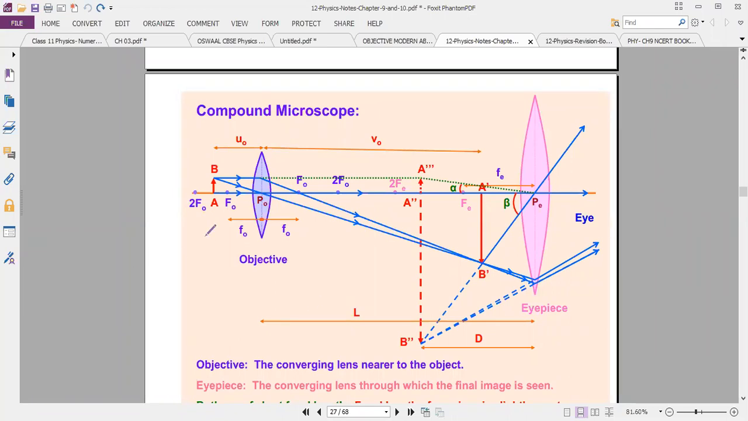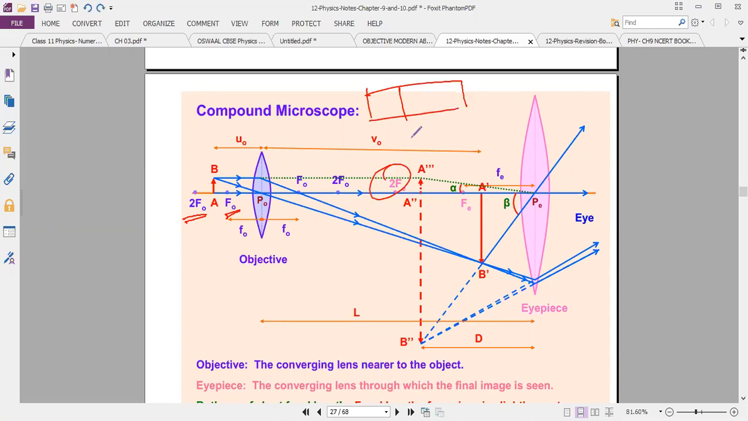Listen, we know that between F and 2F, I will place an object between F and 2F. Then I will get an image behind the 2F, behind the 2F, and an enlarged image. Kindly refer to the convex lens table of object position, image position, nature and size. Always remember the table.